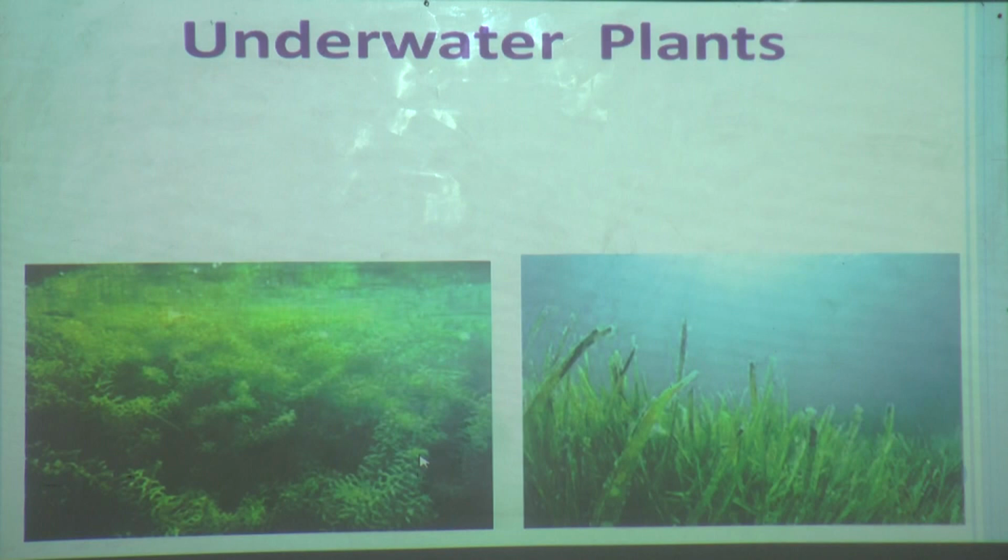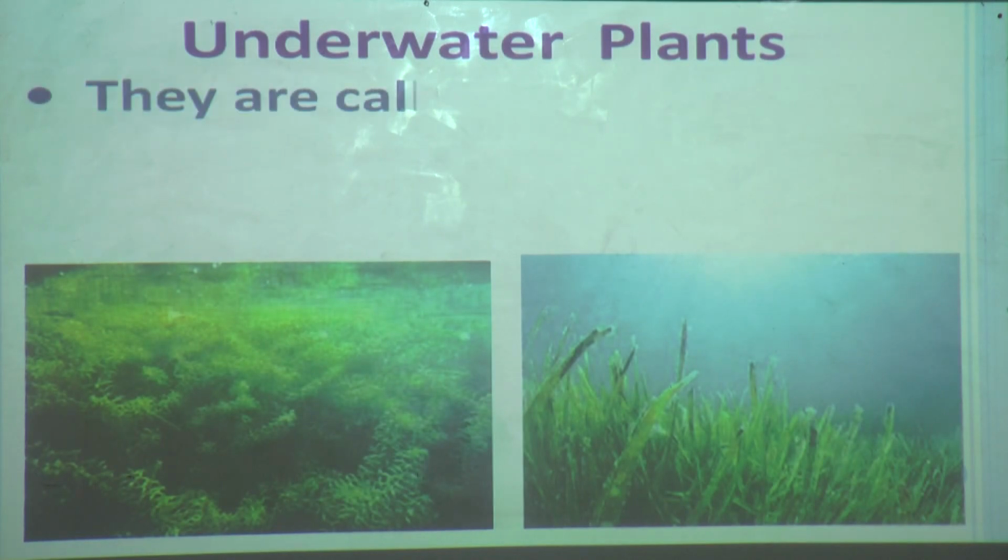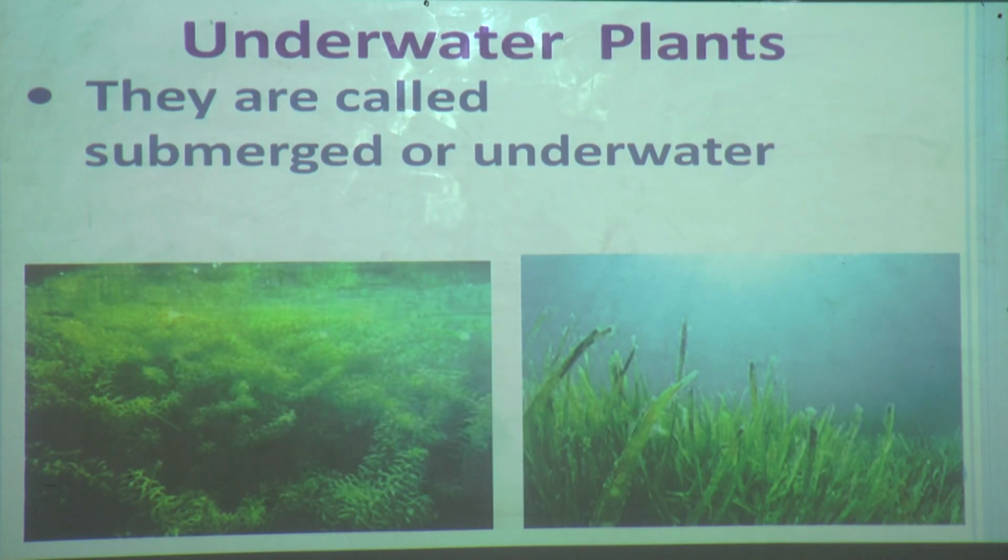The plants which grow under the water are called submerged or underwater plants. Already I have told you, examples are hydrilla and tape grass, which grow completely under the water, and these are called submerged or underwater plants.